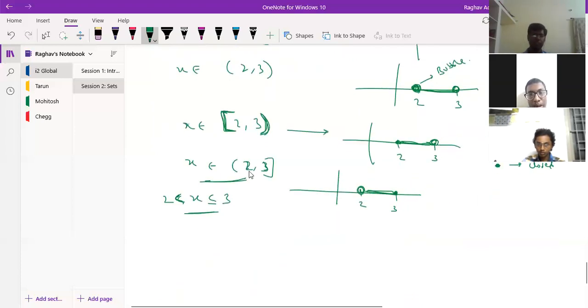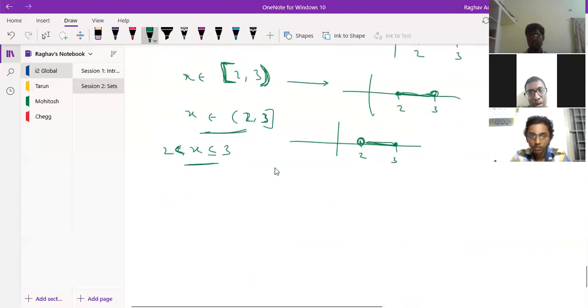And then we write where one side is open, other side is closed, or one side is closed, other side is open. So this is how we represent these open and closed brackets.